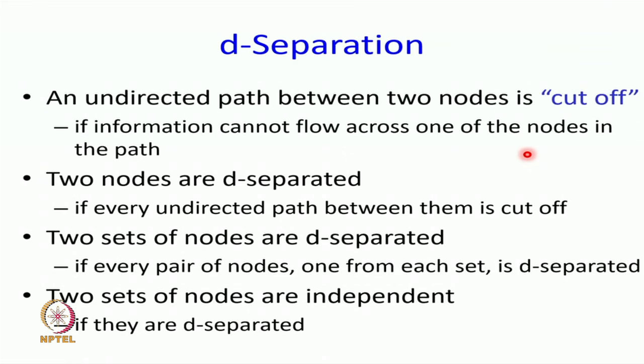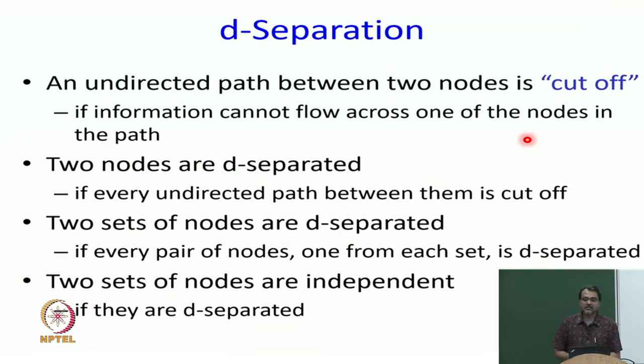But of course, these rules are applicable in specific cases. In one case, if all your parents were given, in the other case, if all the Markov blanket nodes were given. You cannot make it reverse, that if one part of the Markov blanket node is not given, then the independence does not hold. You can't say that. It is only in one direction. Given the Markov blanket, you are independent of everything else. So, you might ask that in general, how do we test independence of a given set of pairs of nodes, given some other variables, right. So, this is the general question, and the answer to this general question is the concept of D-separation.